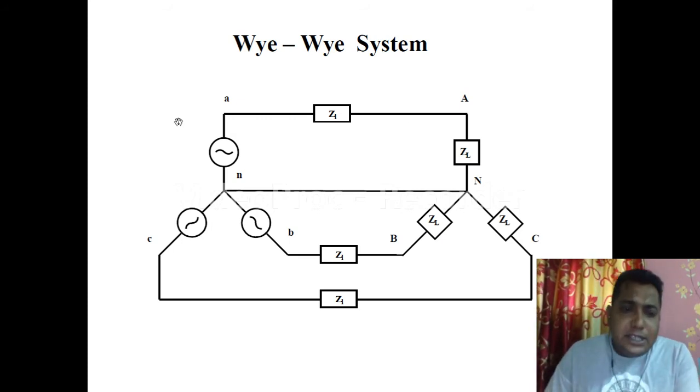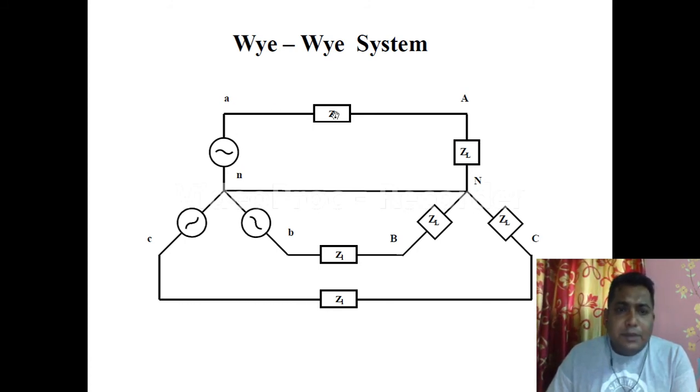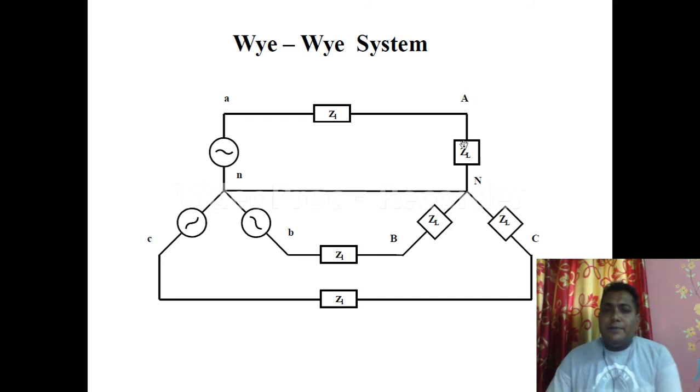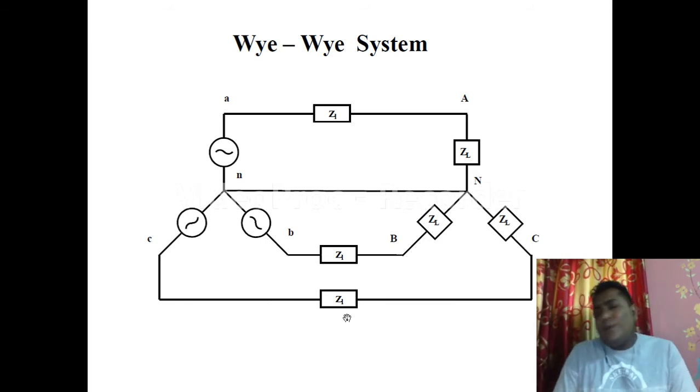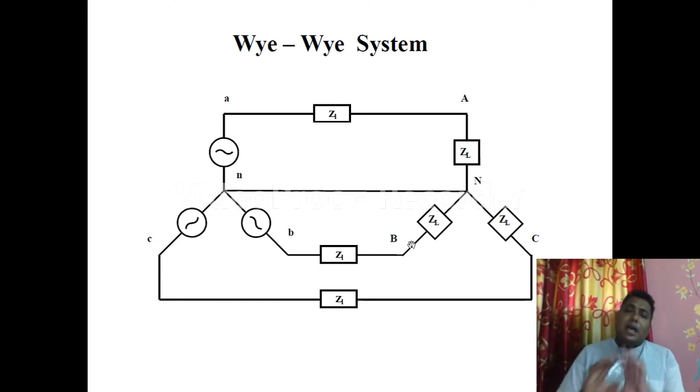As we can see, this is phase A, this is phase B. Follow my pointer: A phase, B phase, C phase, and as it is a star connection, there is a neutral. This is the impedance. The source is connected to the load, where the load of each phase is ZL. We need some transmission line, and that transmission line has some impedance, which we are considering as Z1. All transmission lines have the same impedance, which we are considering for simplicity. Now this is the source, this is the line impedance, and this is the load impedance. So I think you are clear.